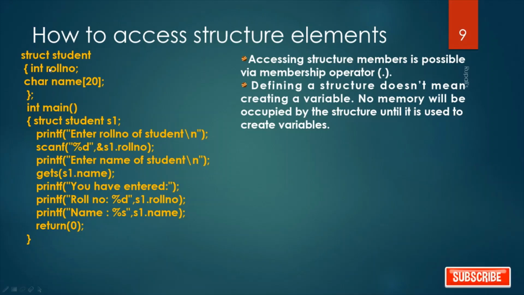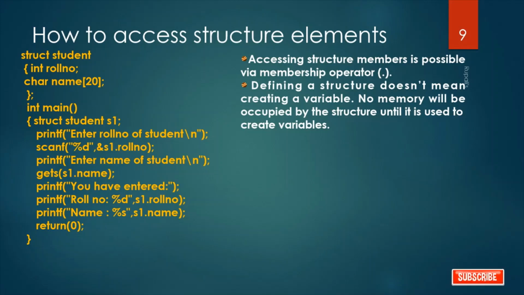Now from main, we want to access these two variables. So you have to write struct student s1. Why struct student s1? Because s1 is the variable name, student is the type, it is struct of this type, and because it is a user defined data type, you have to write the struct keyword. Now enter the roll number of the student, the user gives s1 dot roll number. Don't write only roll number because roll number is the member variable of the structure. So to access that member variable, you have to write s1 dot roll number.